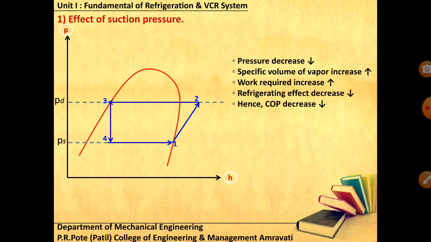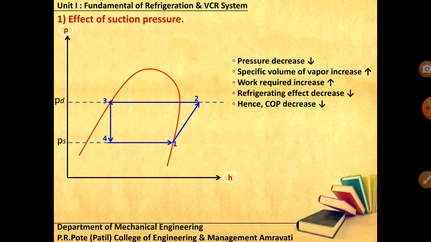If you reduce the suction pressure, specific volume will increase, and the work required also increases. As the work is increased, there is a decrement in the COP, and as you have also seen on the p-h diagram, there is a drop in the refrigerating effect also.